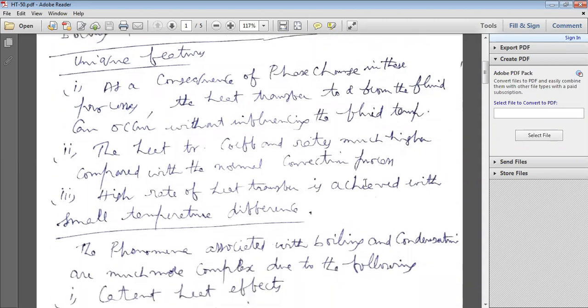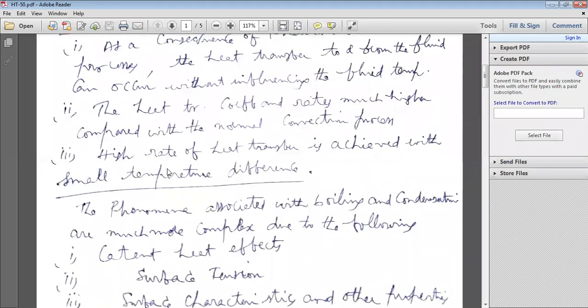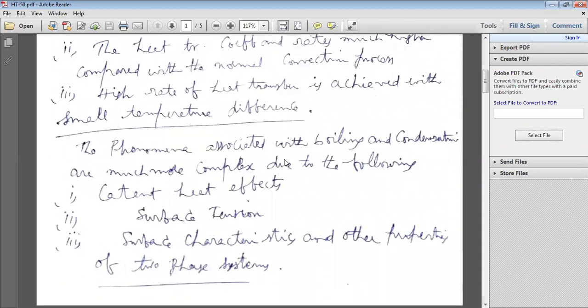Generally, boiling is a convection heat transfer only. If you compare normal convection heat transfer with boiling and condensation heat transfer, in boiling or condensation the heat transfer coefficients are very large. Heat removal rates are very large. Heat transfer rates are large quantities, and heat transfer coefficients are high. So in boiling and condensation, a high rate of heat transfer is achieved with a small temperature difference.